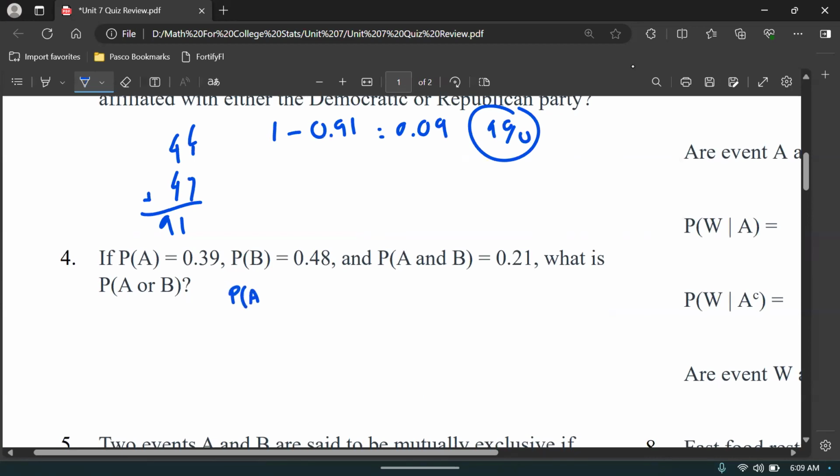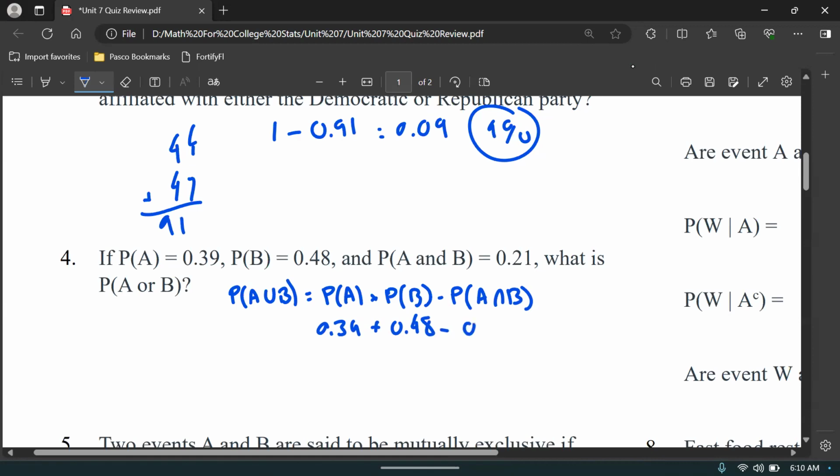The probability of A or B equals the probability of A plus the probability of B minus the probability of A and B, which in this case we have 0.39 for the probability of A, 0.48 for the probability of B, and then we have 0.21 for the A and B. So just simply add these together, and then obviously subtract the 0.21 and you have your answer, which is,